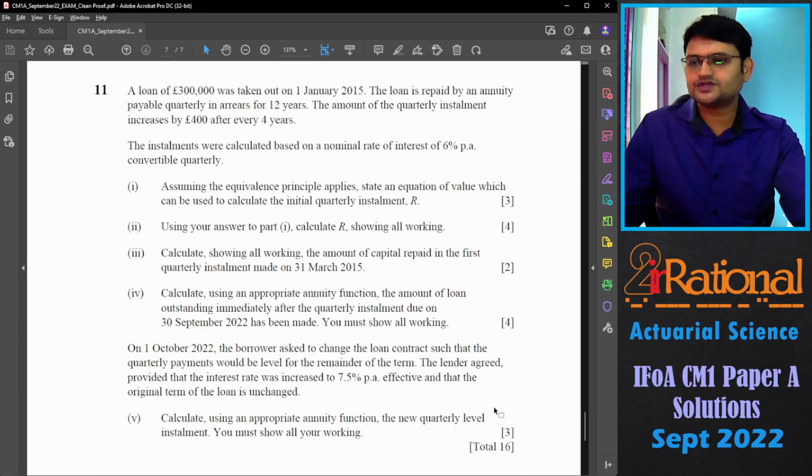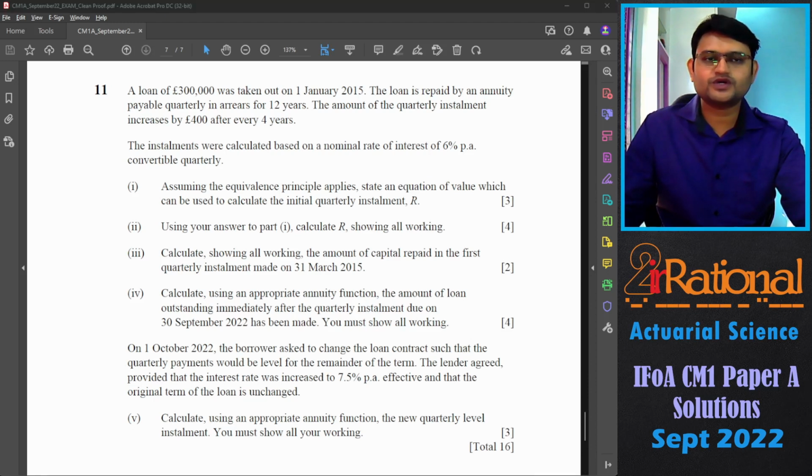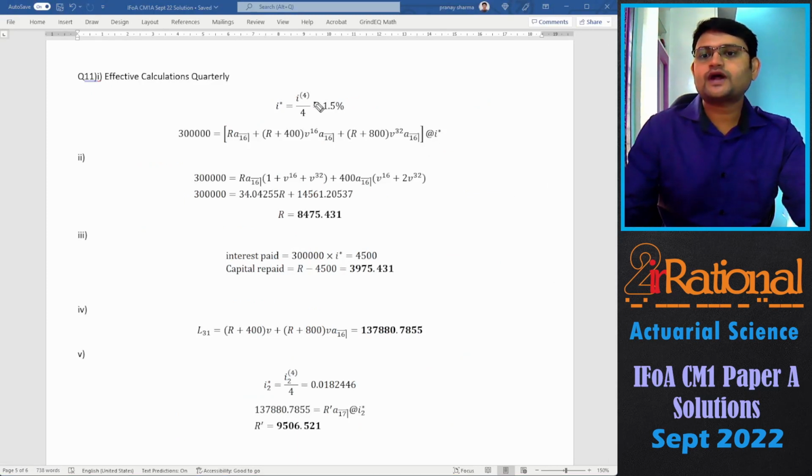Assuming the equivalence principle applies, state the equation of value which can be used to calculate the initial quarterly installment R. We just have to state the equation in the first part. So here I have done effective calculations quarterly. That means I have calculated my i star, that is the effective rate of interest per quarter, and written all my equations according to that effective rate of interest per quarter. You can do annual calculations here as well, but I find this is much easier.